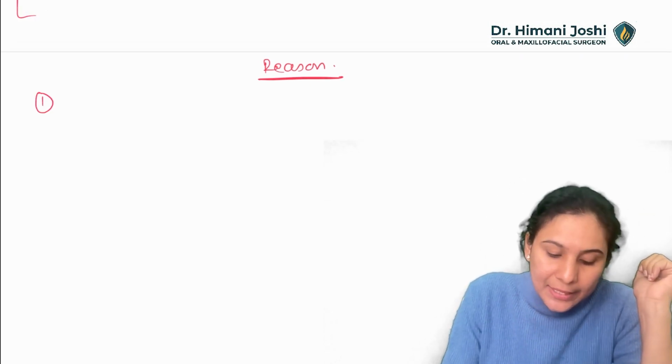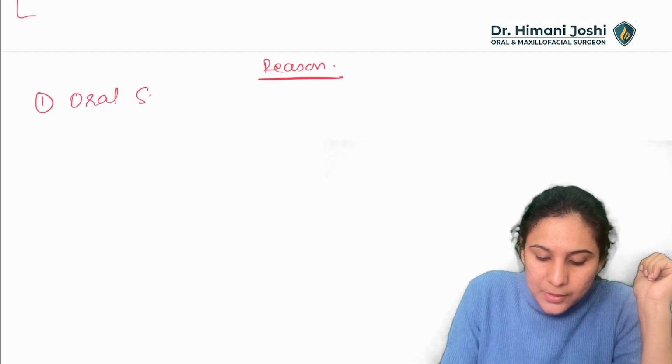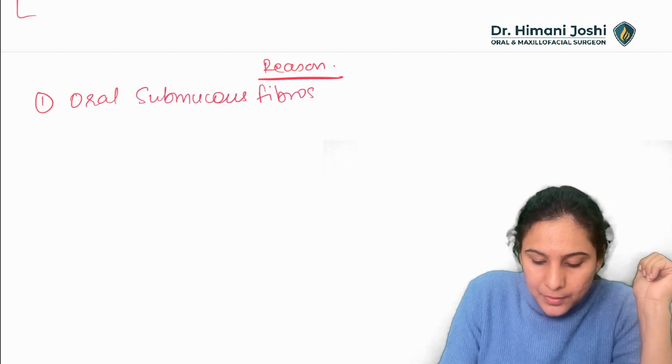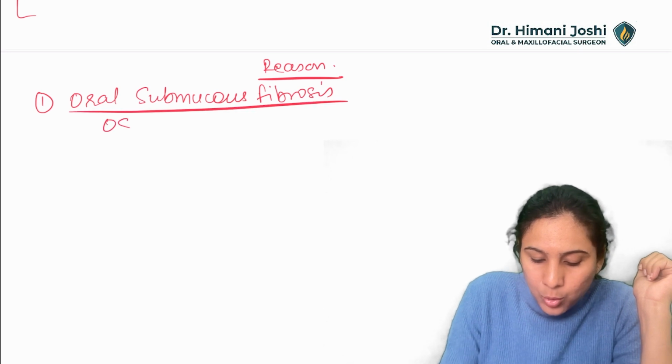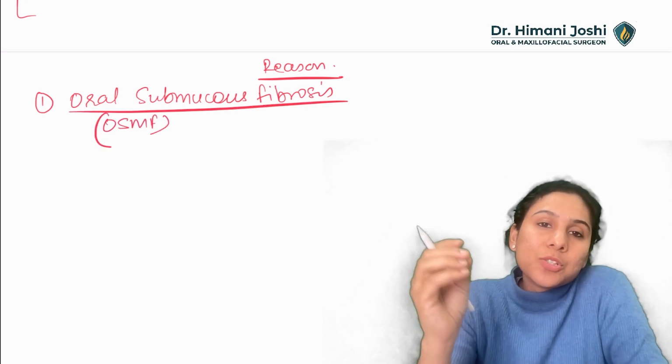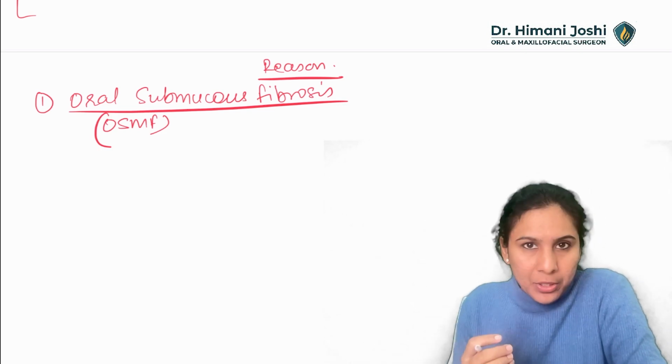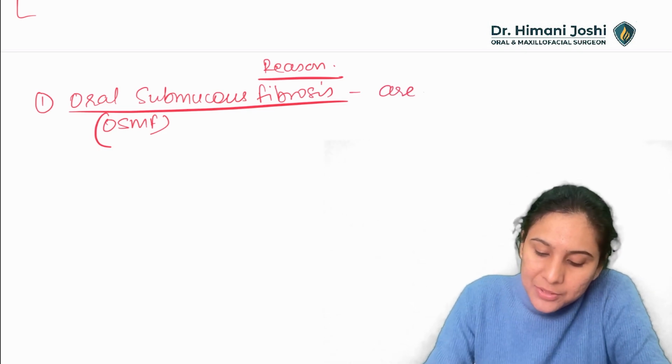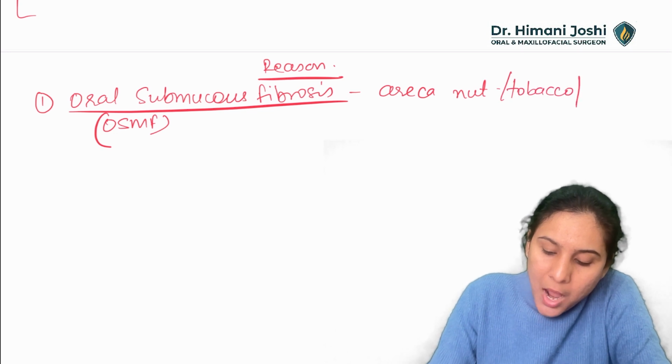And the first thing is oral submucous fibrosis, OSMF. Now, we all know that it is caused by areca nut chewing. Whenever in the question there is areca nut, or tobacco or pan masala which can have areca nut.